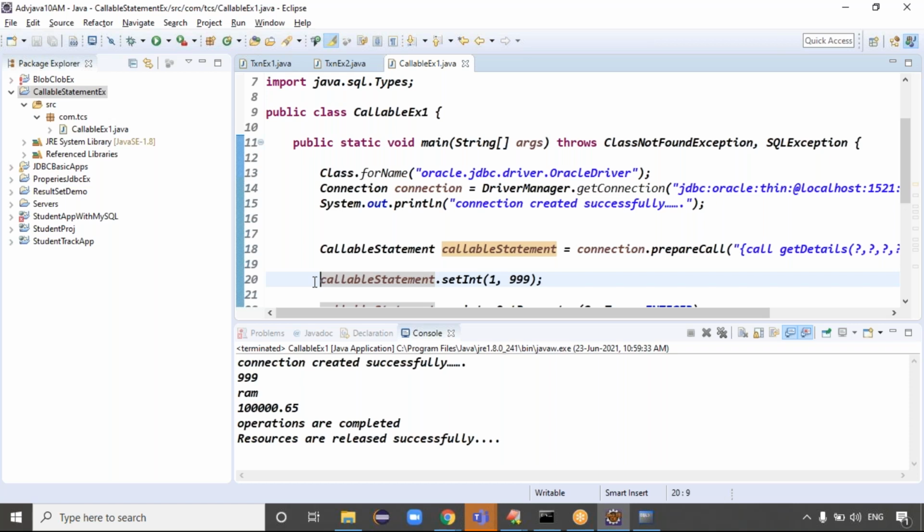Third example, what did we do? Just insert the data, right? Insert the data means all are in parameters. There is no output parameter, guys, all are input parameters, right? Exactly. Fourth example is what, guys? Giving ID as input and taking the complete row as output, right?